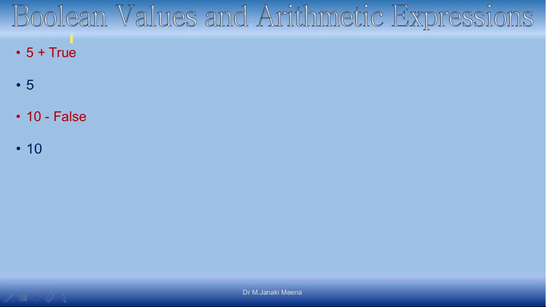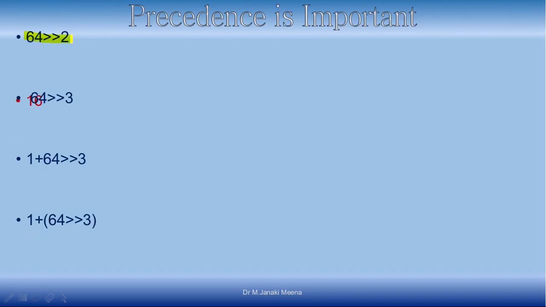So the answer will be 16, right. And look at the next expression given 64 and right shift 3 times, right. So 3 times means, I told you that when you right shift once, it will be dividing by 2. When you right shift by 2 times, it will be getting divided by 4. When you right shift it by 3 times, it will get divided by 8. So 64 divided by 8 will be 8.